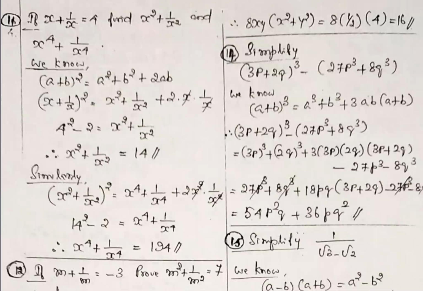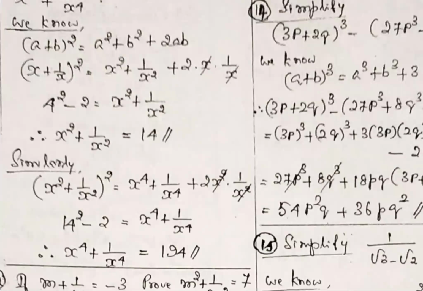Power 4 we want: x power 4 plus 1 by x power 4 plus 2ab. It will get cancelled, A square into 1 by A square will get cancelled. Then substitute the previous value of 14. 194 you are getting. Formula same.